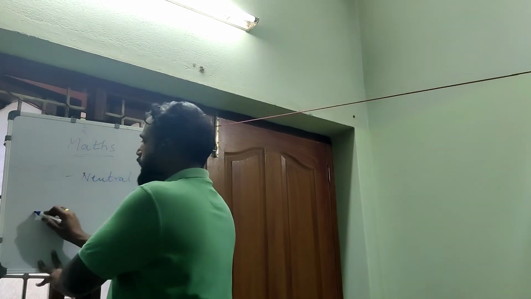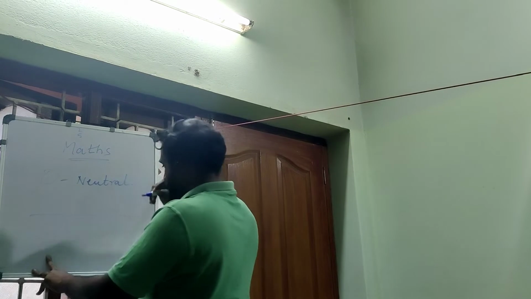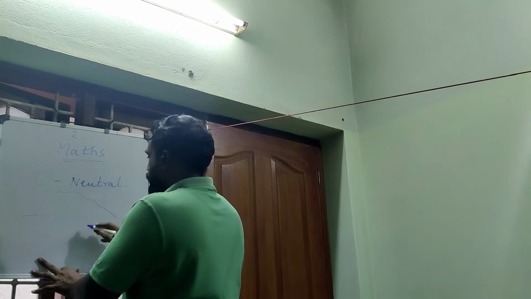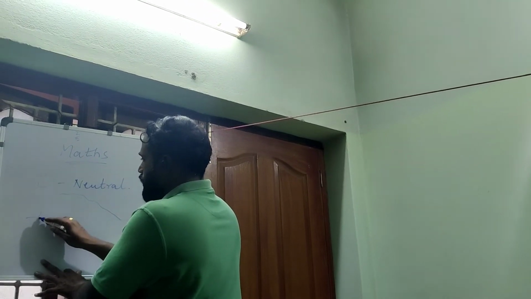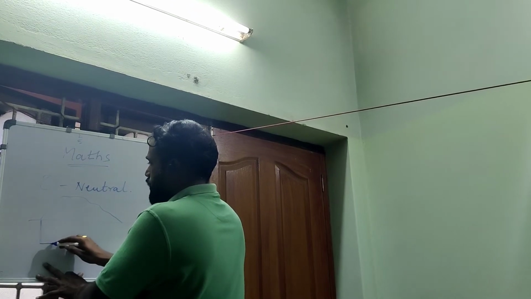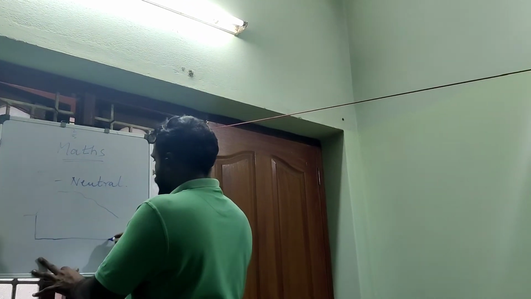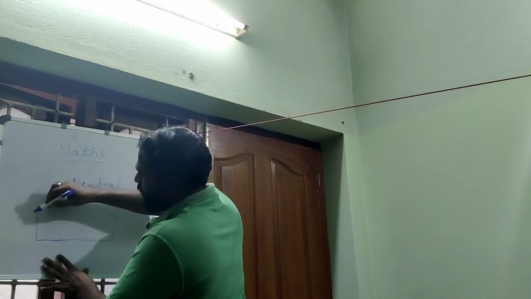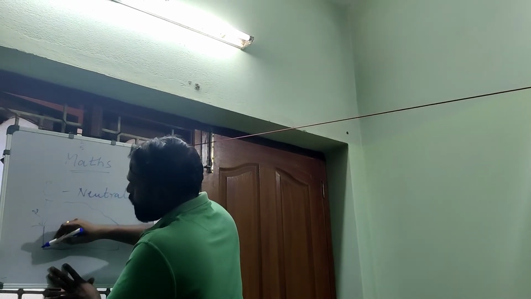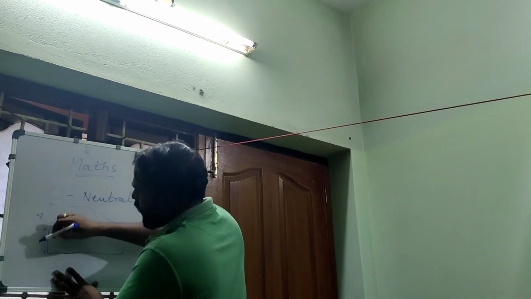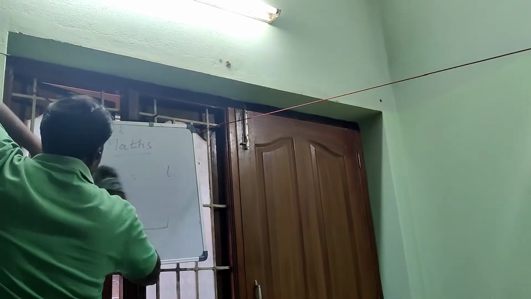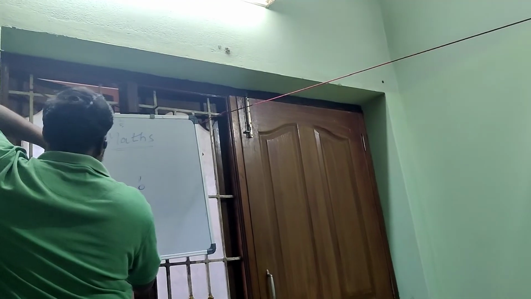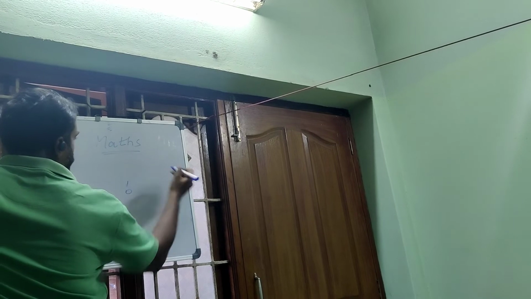For example, this is the sea level. This is a mountain, and this is the river path. If you want to know the height of the mountain, we want positive numbers, and if you want to know the depth of the river, we want negative numbers. As I said earlier, all the negative numbers should go left and all the positive numbers should go right.